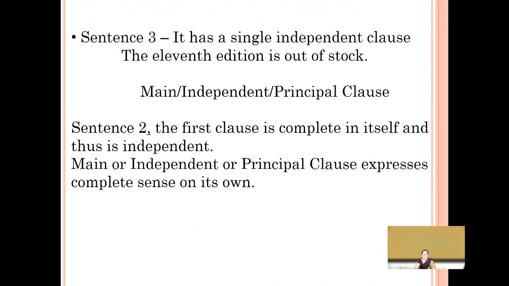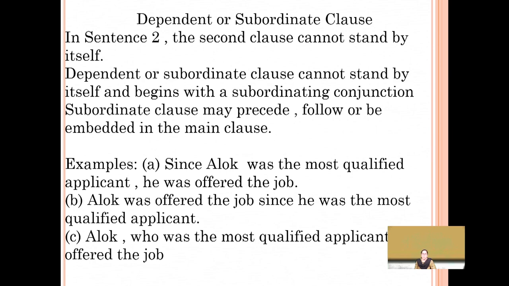So therefore, the main, independent, or principal clause expresses a complete sense on its own. Dependent or subordinate clauses cannot stand on their own, and they usually commence with subordinating conjunctions, and they are preceded by them, and thus they are embedded into the main clause.